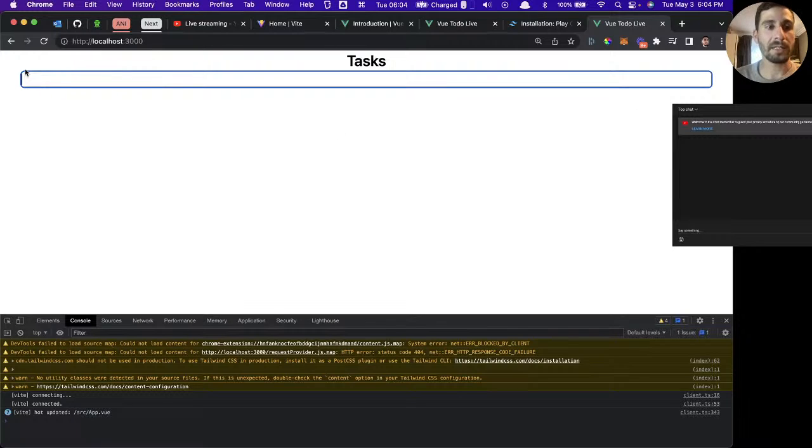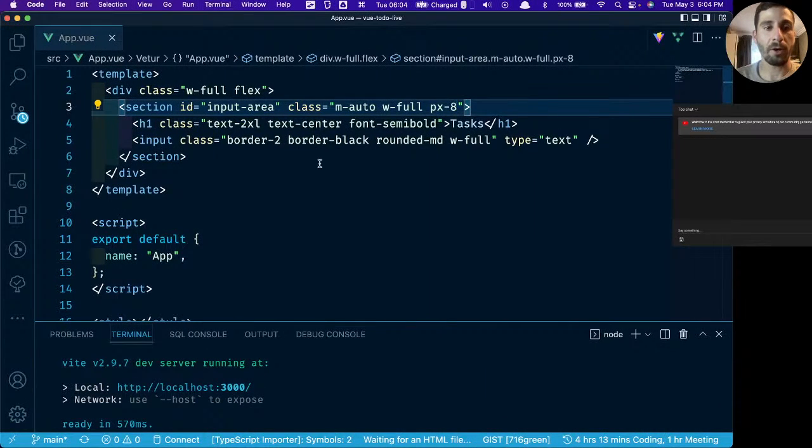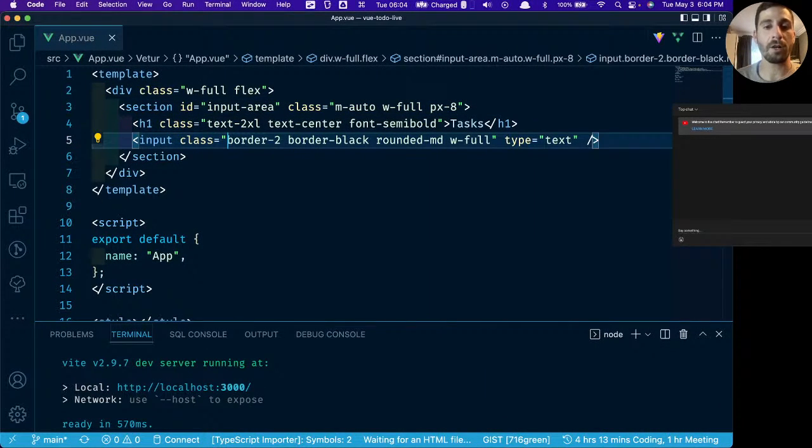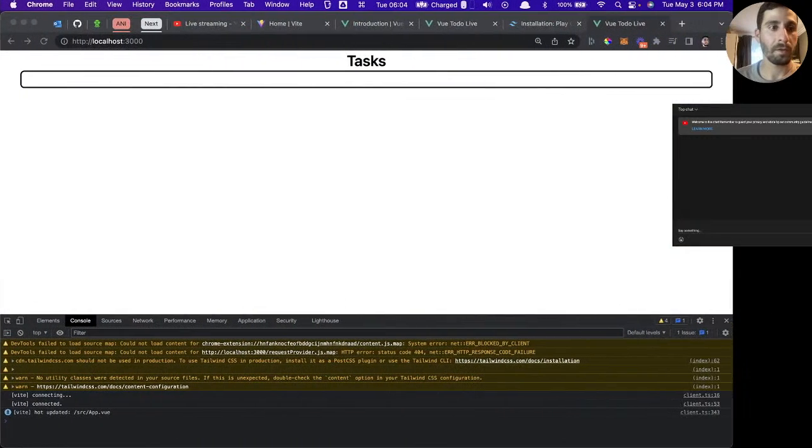One thing that you might notice is since we have this rounded, this looks a little bit weird because the cursor is almost like popping out of this input. So let's add a little bit of padding also inside of the input. And this is all aesthetic, don't worry about any of this stuff. Alright, so we'll say px2. And there we go, now we have a little bit of a buffer from the side.